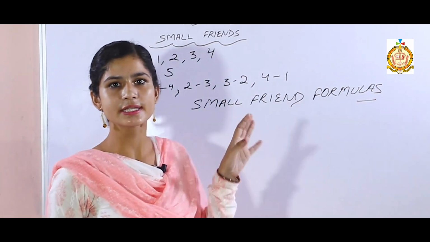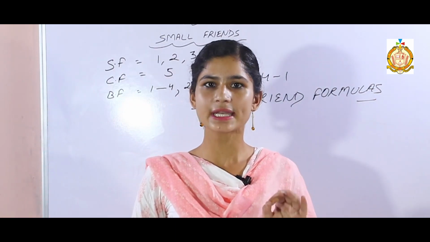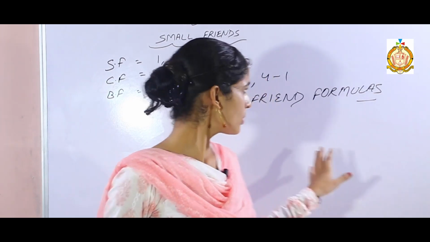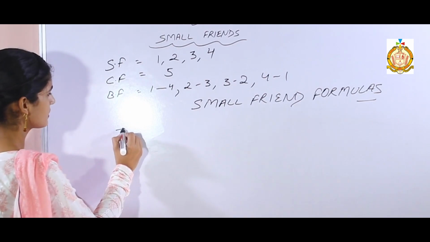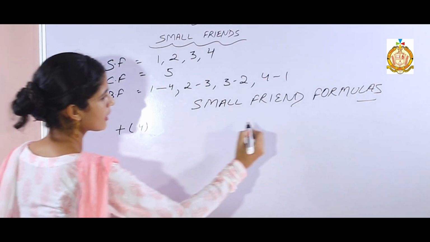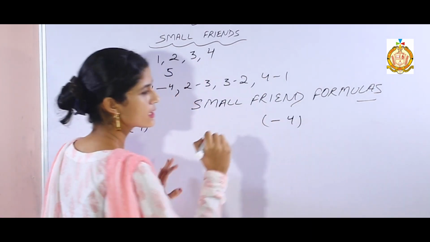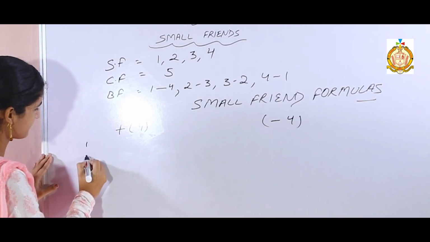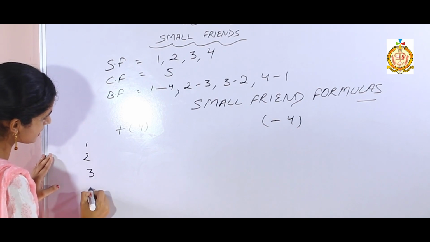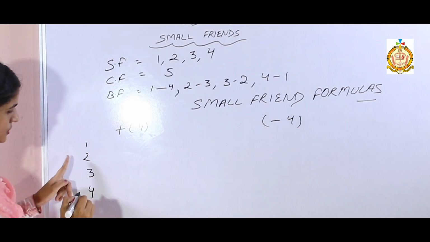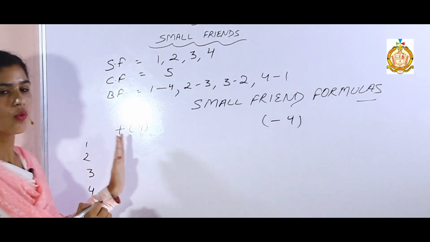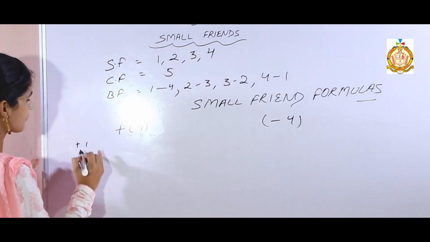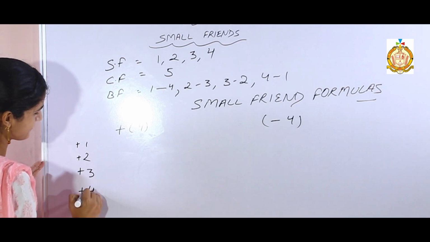There are mainly 8 small friend formulas. 4 containing plus sign and 4 containing minus sign. So let's start with plus sign. Firstly, write your small friends here. How many small friends are there? 4. 1, 2, 3 and 4. Now we are going to talk about plus formulas. So keep plus sign in front of the small friends.